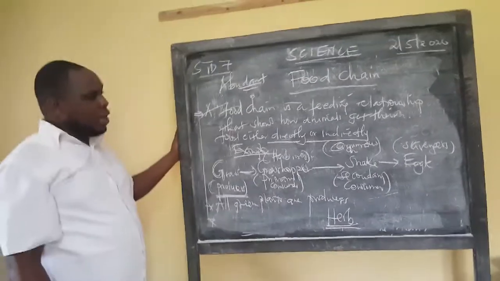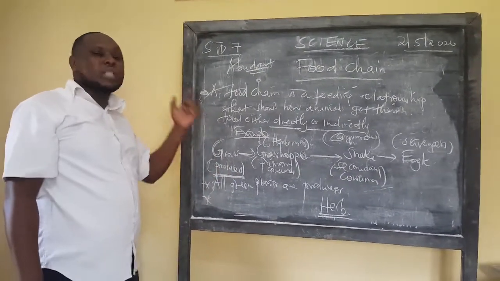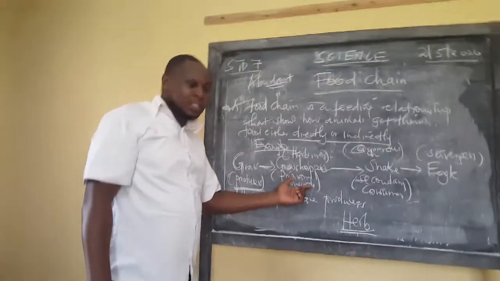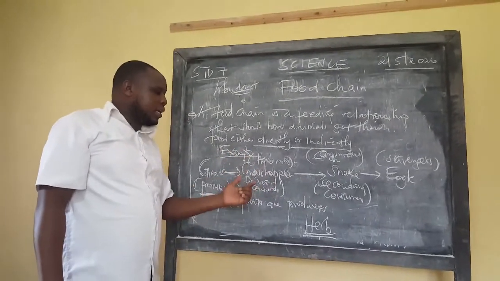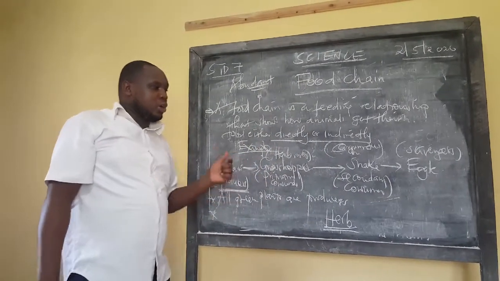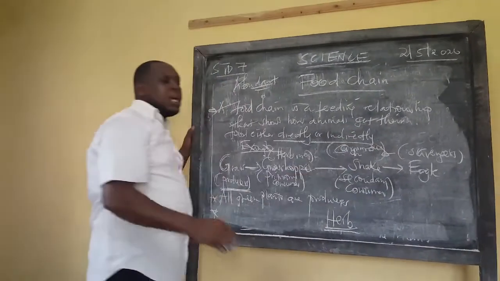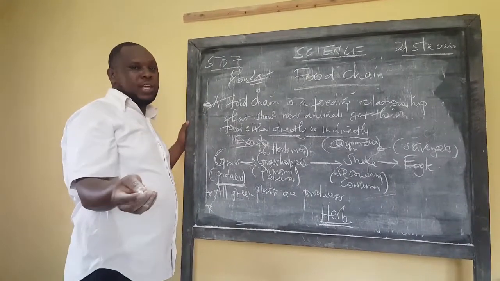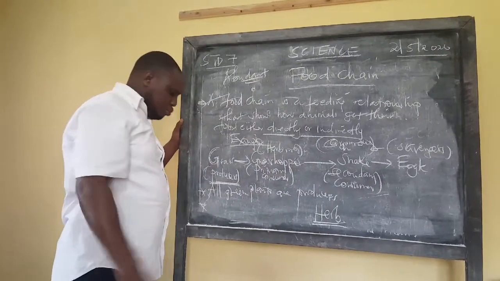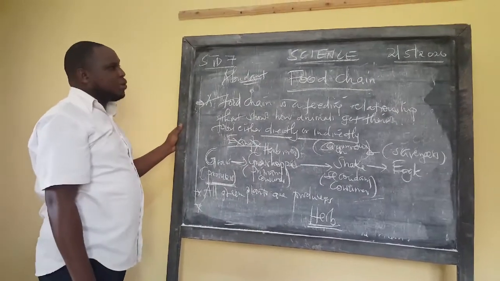So in a food chain, we have 4 parts. We have the producers, which are the green plants, and they are the most abundant in that particular food chain. Then we have grasshoppers, which are the primary consumers. Then the snake, in our case, which are secondary consumers, and the eagles, which are scavengers. So we have said scavengers are animals that feed on other animals, but when they are dead, they cannot prey on them when alive. So they only wait for them to die, or they are killed for them to be fed.